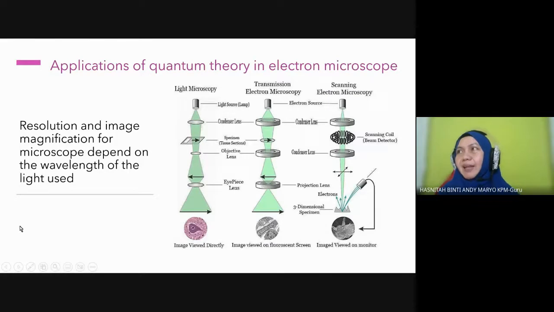Do we have an electron microscope in our biology lab? Ada tak? Kita ada tak electron microscope? Oh, we have a light microscope only. The normal one. Tak ada.